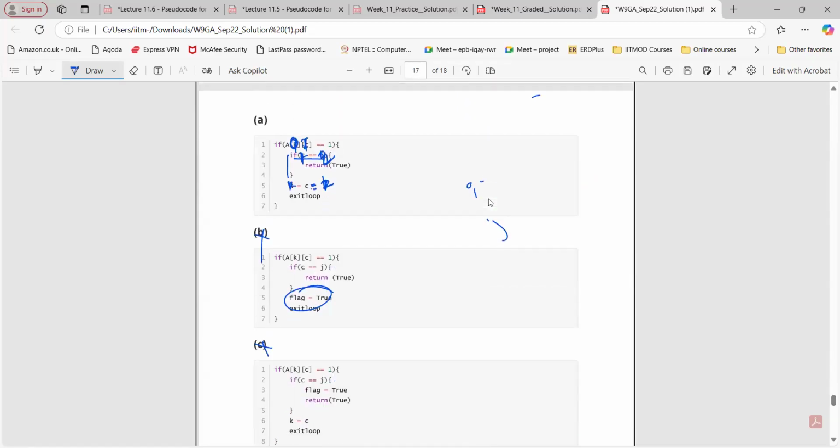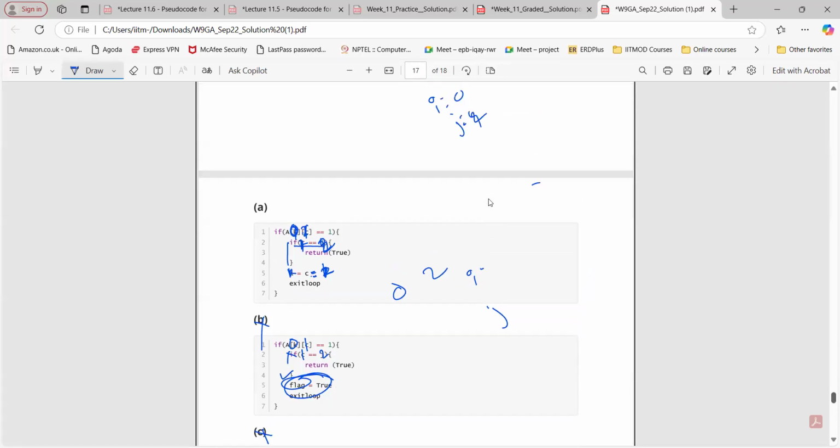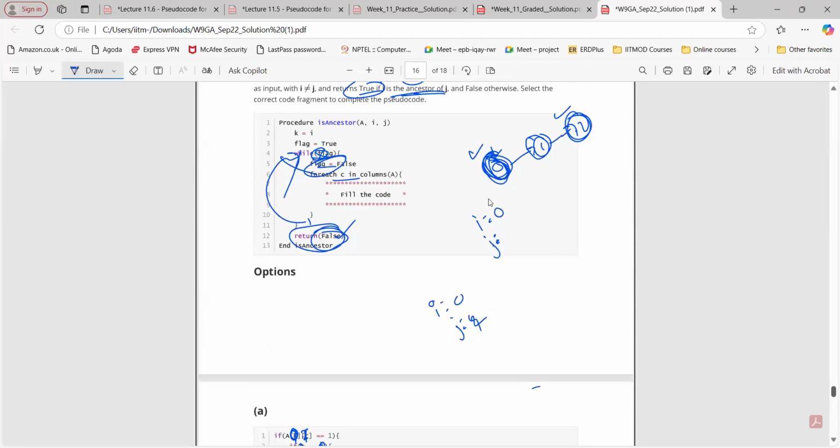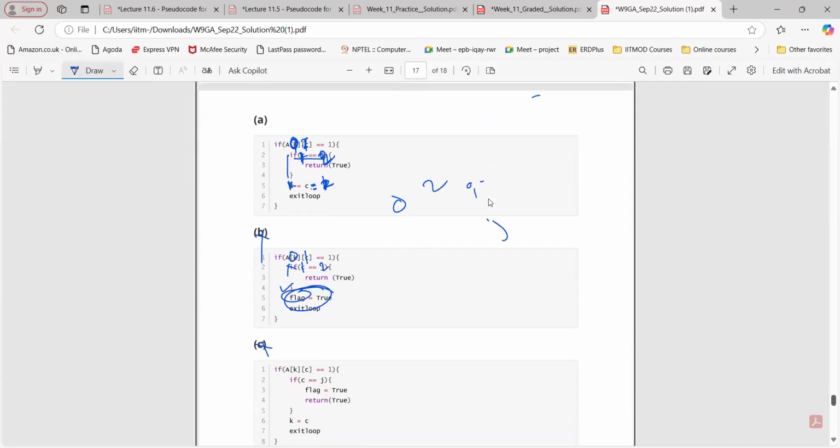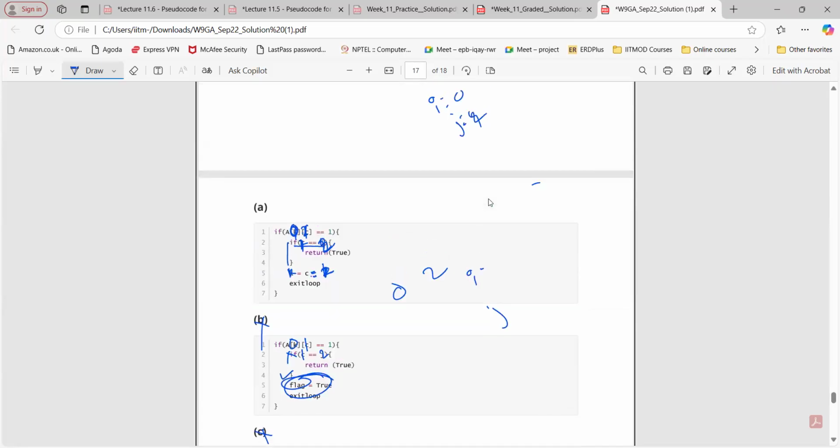What about B? Here also, if I say 0 and 2, so i is 0, k is 1, and 1 is not equal to 2, not true. Flag is set to true, then we exit the loop here, right? If we exit the loop, again flag is set to true. If we come back, that will be true. Again, flag is set to false. For each C, we go for the next iteration.